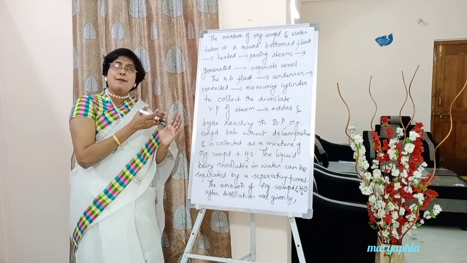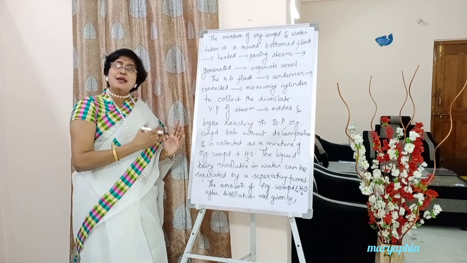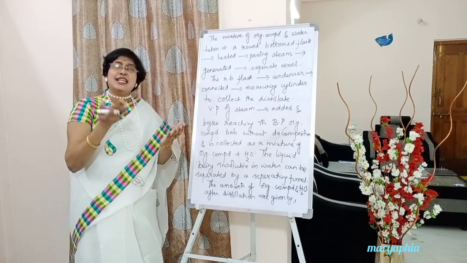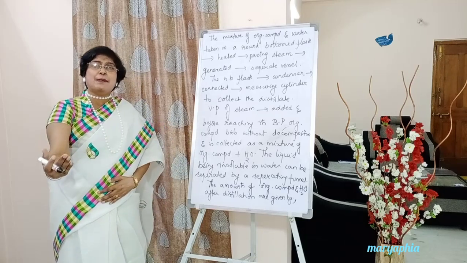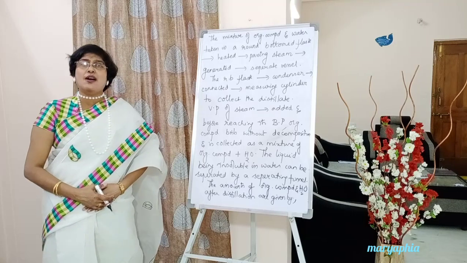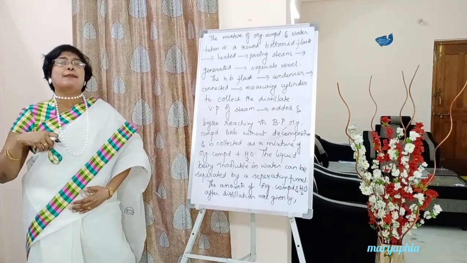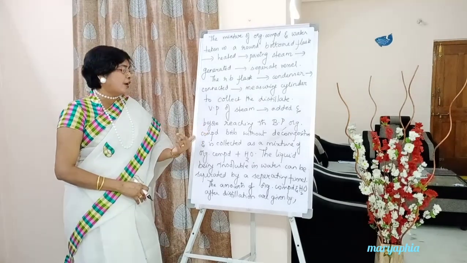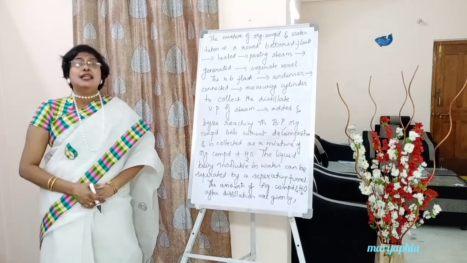This steam has some vapor pressure, so the mixture is also slowly getting heated, that means converting into vapor. This vapor pressure is added to the vapor pressure of the mixture of organic compound and water. Because of this, before reaching its boiling point, the organic compound boils without decomposition.